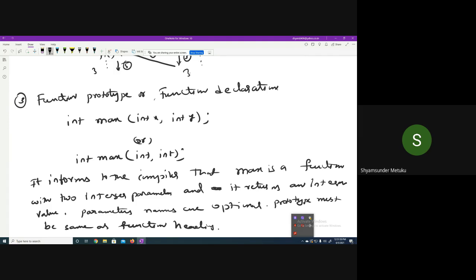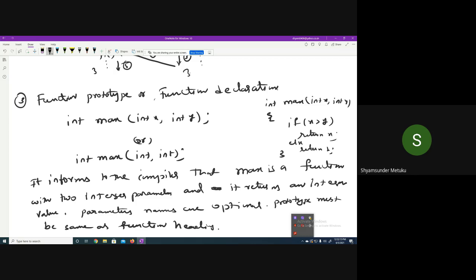When you define your function, I'm rewriting here: int max(int x, int y). Then I've written that if x is greater than y, return x, else return y.